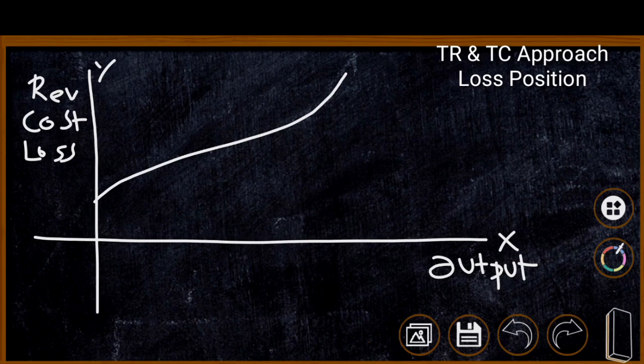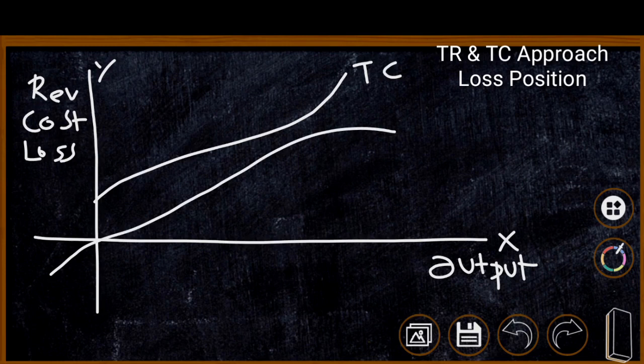We have a normal total cost curve like this and a total revenue curve like this. These total revenue and total cost curves are not intersecting, or even touching, each other. The vertical distance between TR and TC is the loss, and it is minimum at point R1,